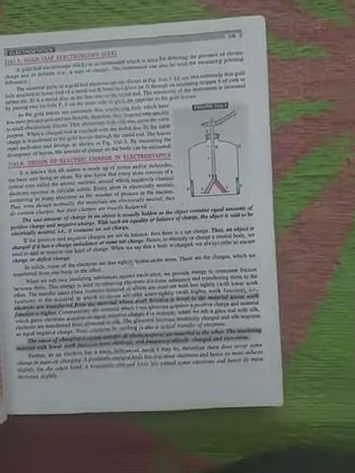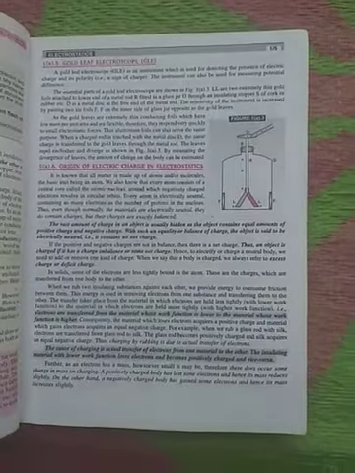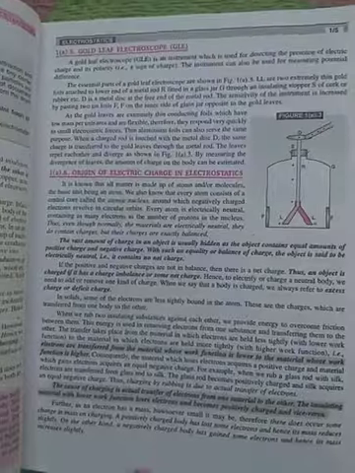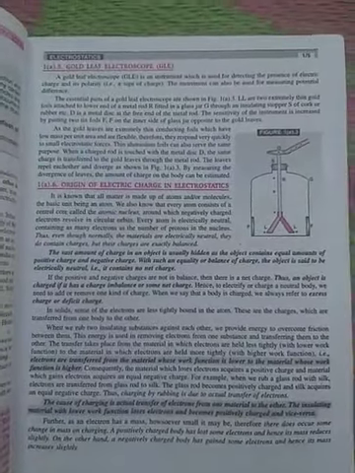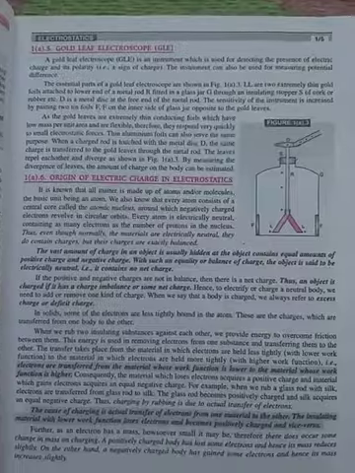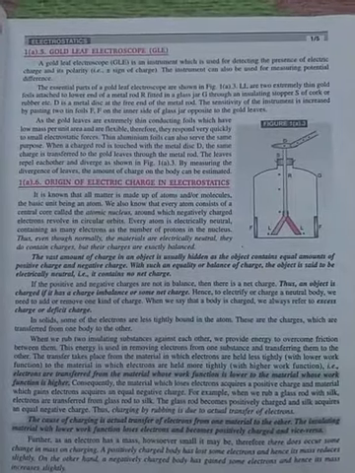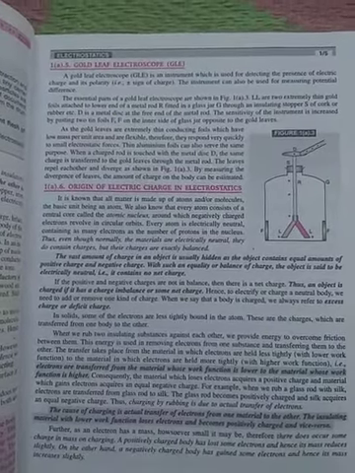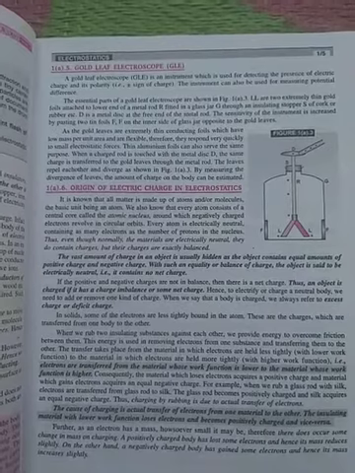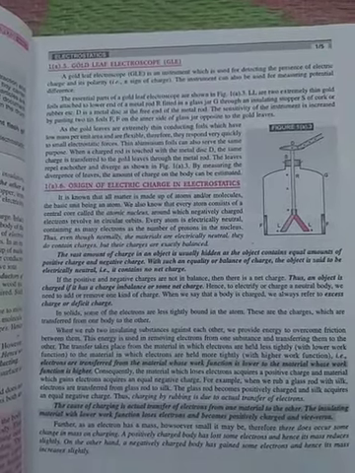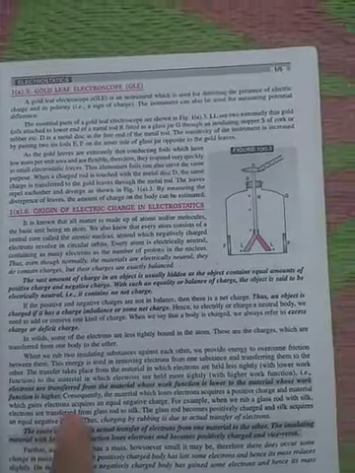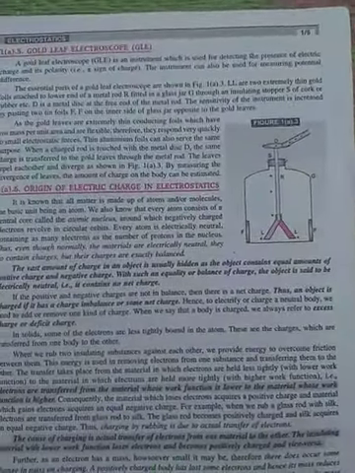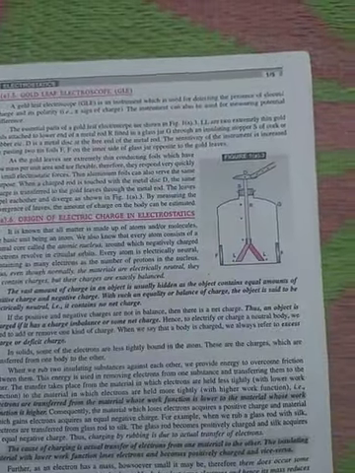When two insulating substances are rubbed against each other, we provide energy to overcome friction. It means when two objects are rubbed, they get charged. In short, electrons are transferred from one material to another.